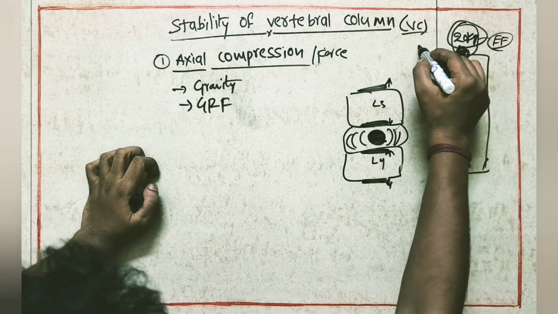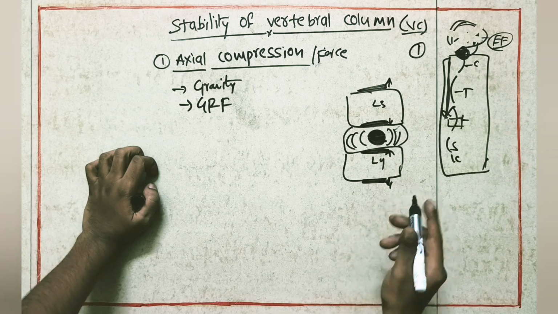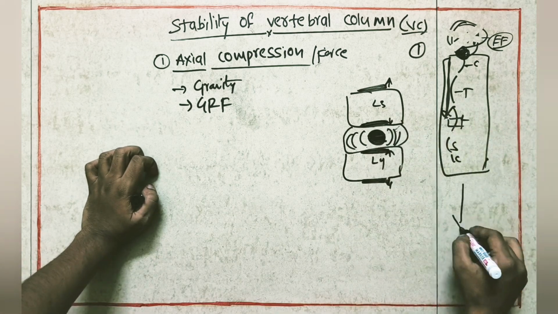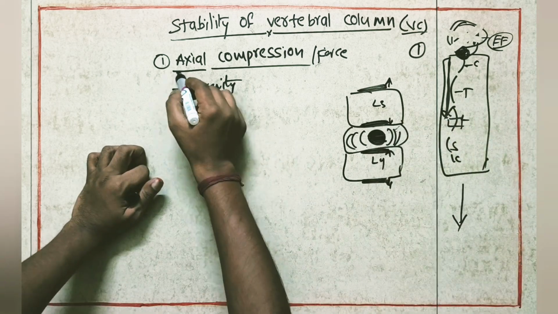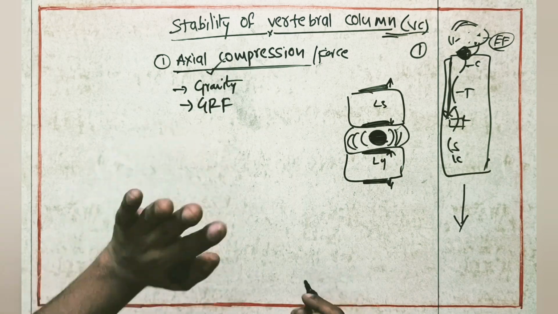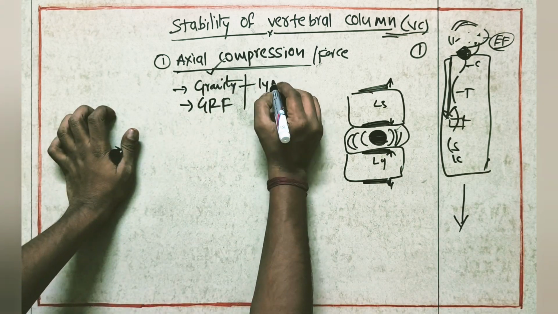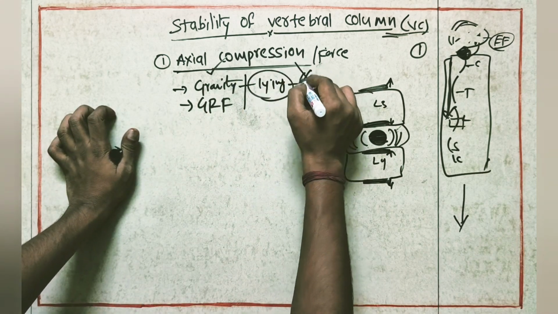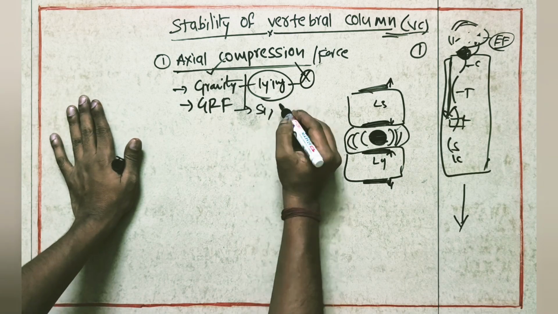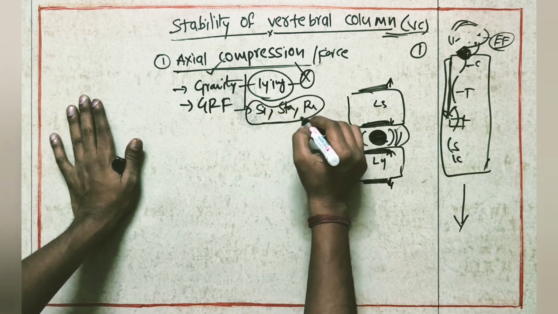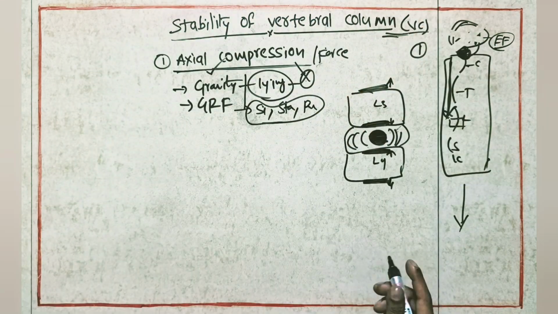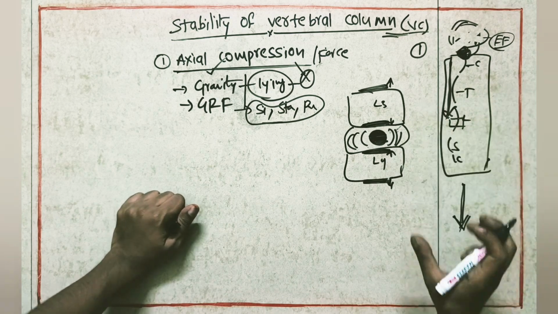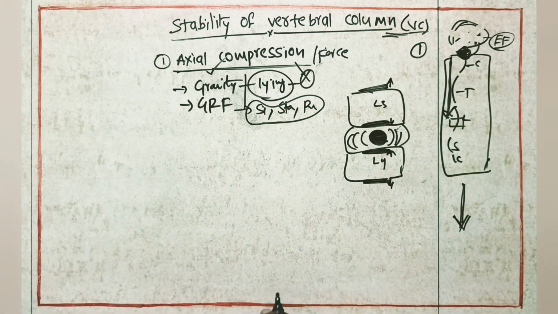Suppose there is no external force here, still gravity is going to pull the body, so the vertebral column will always have axial compression force. If the patient is lying on the bed, at that time there is no compression force. If the patient is sitting, standing or running, at all times this axial compression force will be there on the vertebral column. It will always pull the person downward. That's why compression force will be there on the vertebral column. Now we'll come to the point.